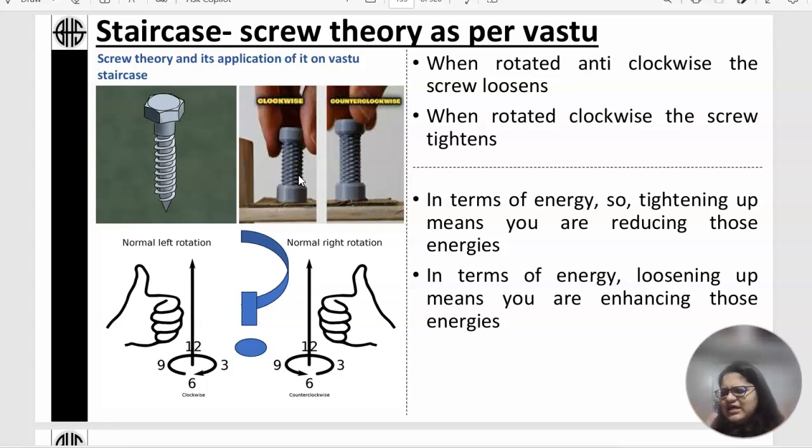This is just a quick task that you can do, but this is basically what I want to explain in terms of the basics of staircases. So that is about it for today's session.